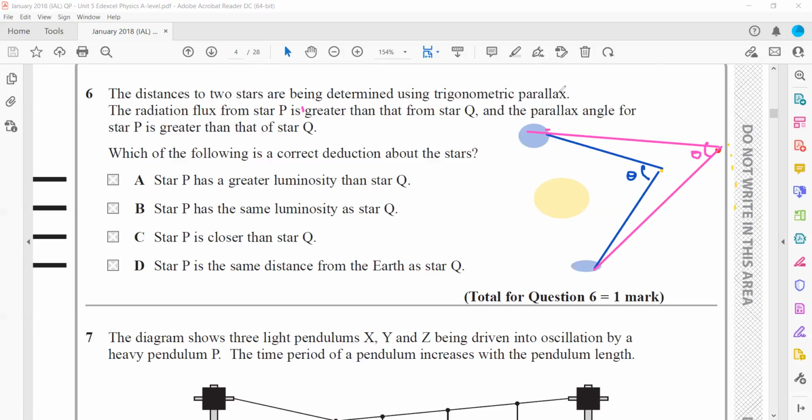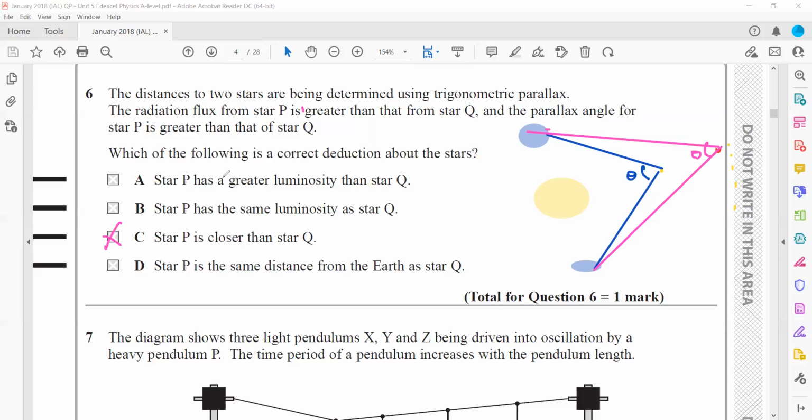like we are receiving more radiation from P. The radiation flux of P, amount of radiation emitted per second, is more. And same thing, P is having a large angle, so it means it is closer as well. So C is the right answer.